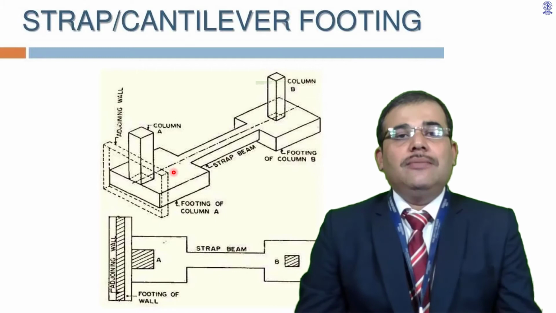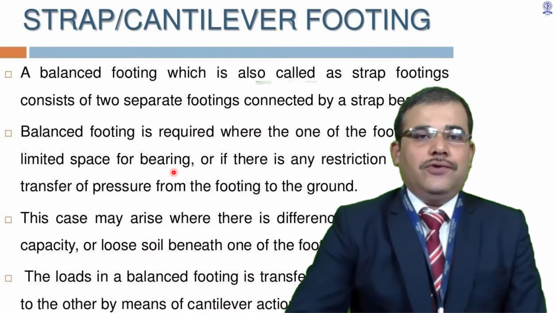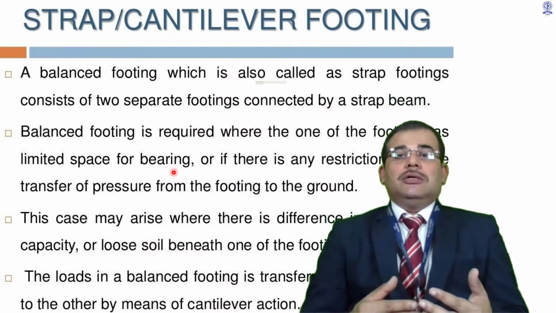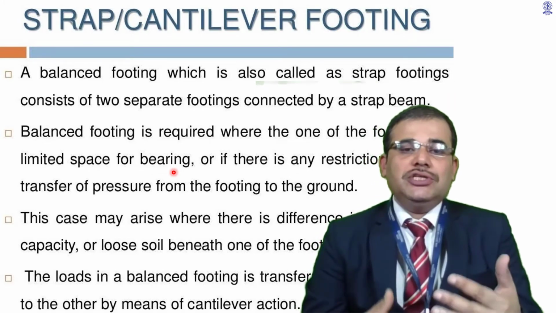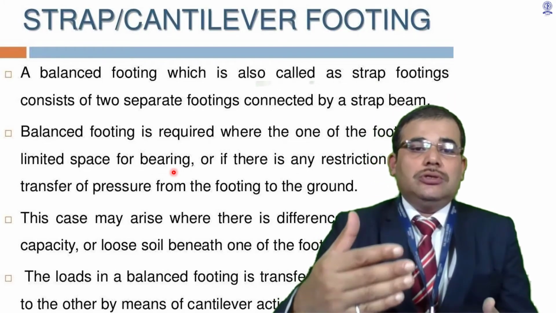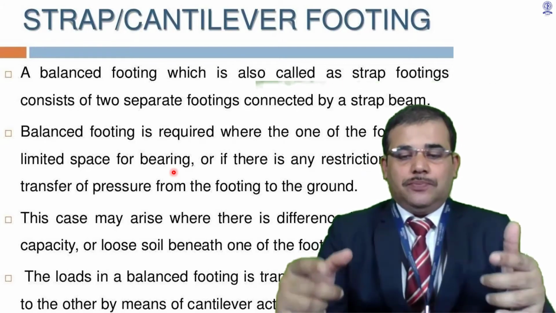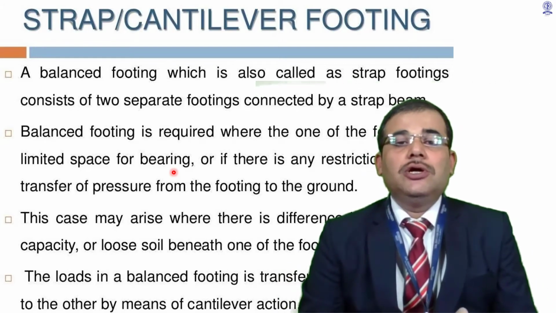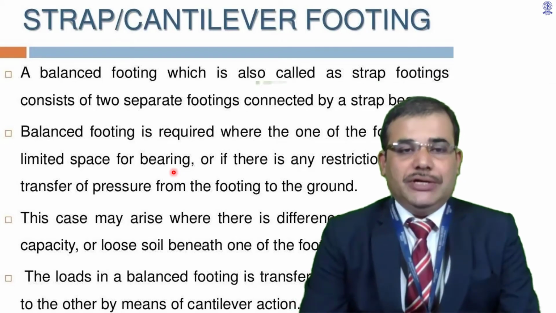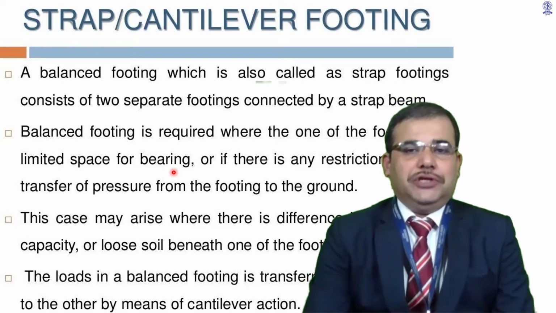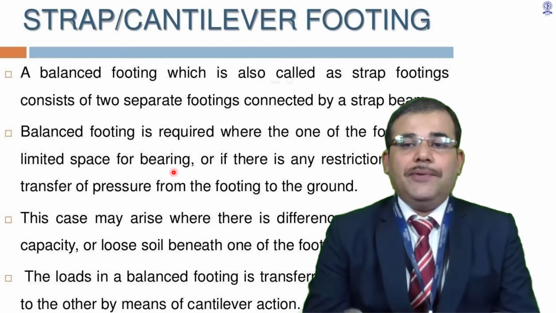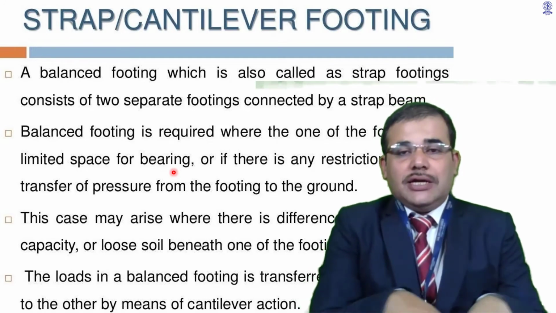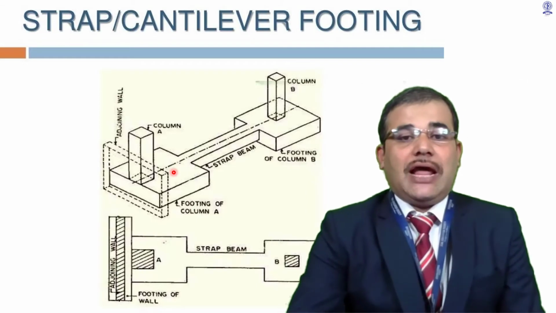and that is why we are recommending this kind of cantilever footing when there is an adjoining footing or there is no space to provide the excavation pit in the adjoining property. This is also called a balance footing, which consists of two separate footings, and these are connected by a strap beam.